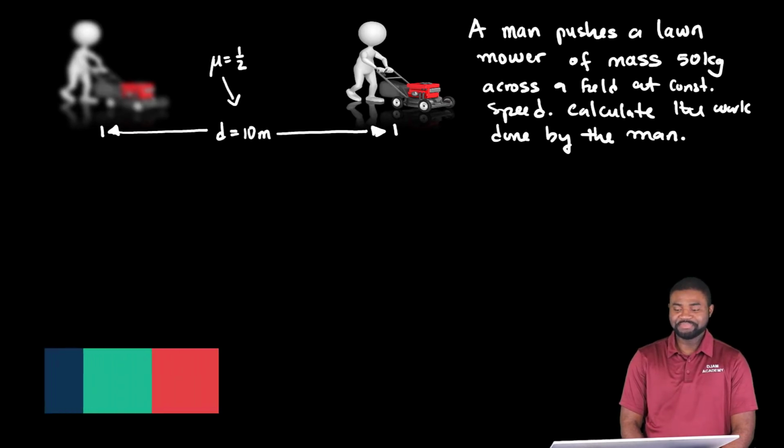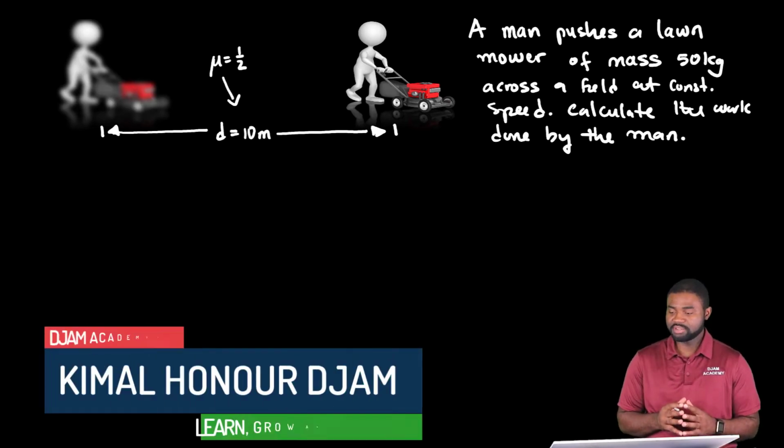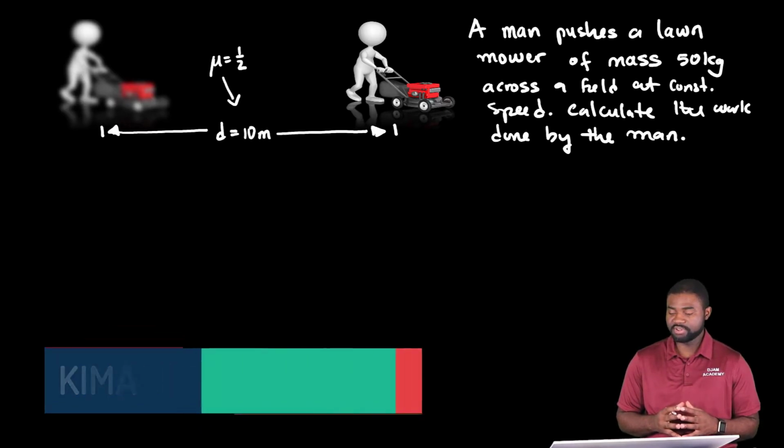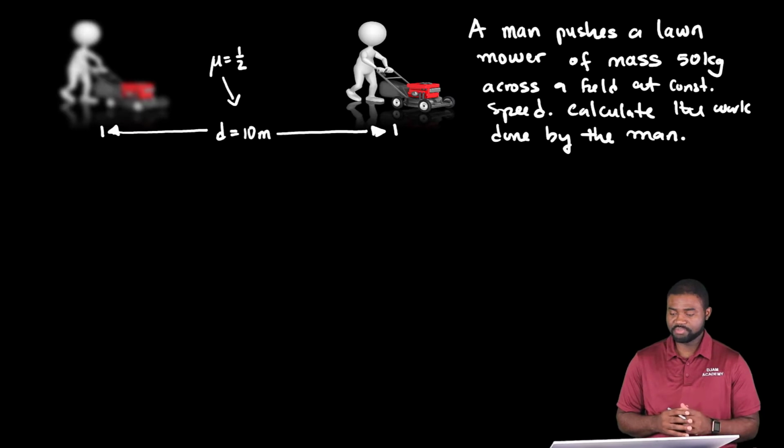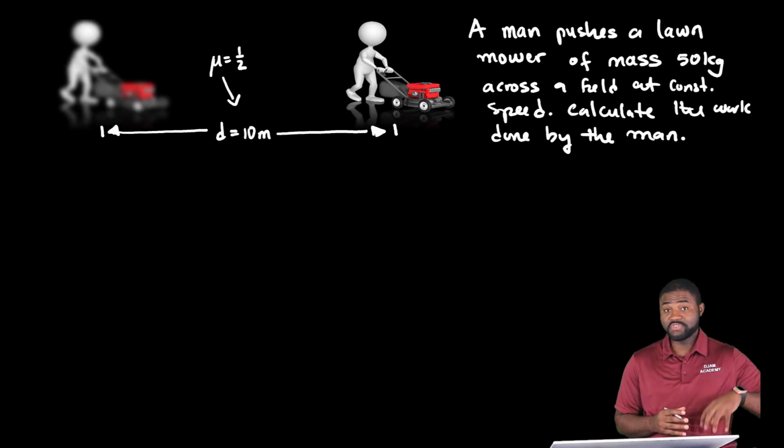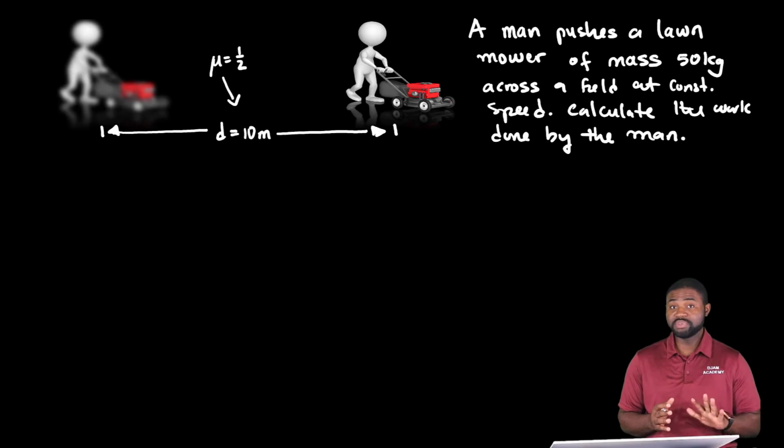Hello everyone. In this example, a man pushes a lawn mower of mass 50 kilograms across a field at constant speed. We are asked to calculate the work done by the man. Now, when we say calculate the work done by the man, what we simply mean is that you should calculate the work done by the force he exerts on the lawn mower.